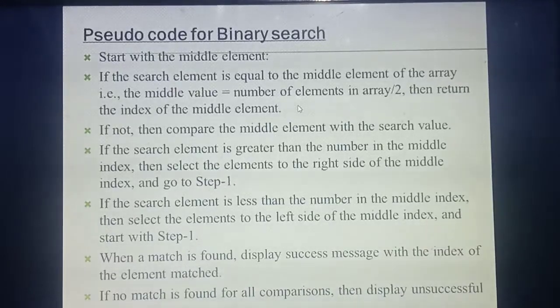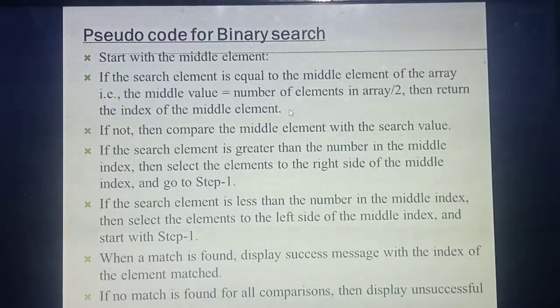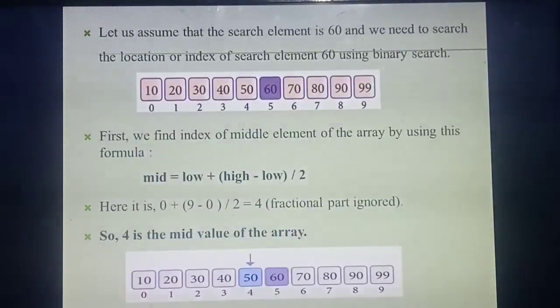Next you are going to study one example for this algorithm. Listen carefully. Yesterday I said first you learn the example and then read the pseudocode, so you can easily study. So you are going to store a total of 10 elements in an array. How many elements? 10 elements. You are going to take the middle value. In the pseudocode you studied, your search always starts from which value? Middle value.